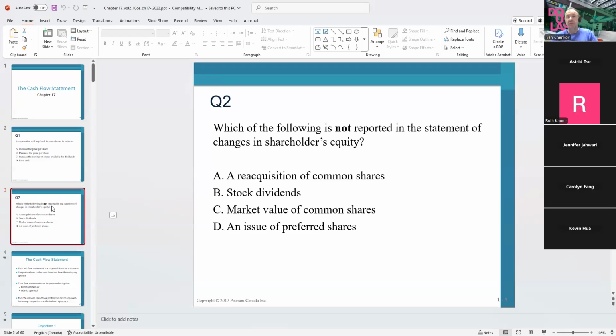How about if I issue preferred shares? Do I have to report it? Yes. How about if the market value of the common shares changes? Do I have to report it? No. Make sense? So now let's go with the cash flow statement.